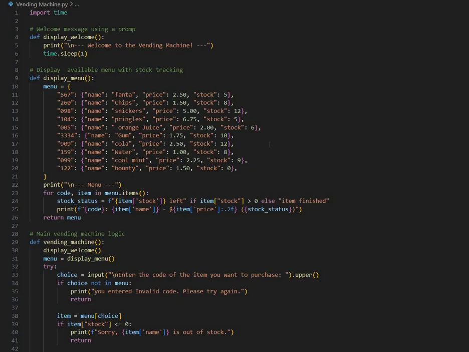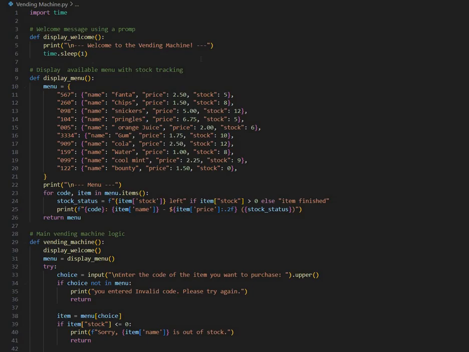The main parts of the code are a welcome message, a menu displaying the item name, price, and stock levels, a core vending machine function that handles purchases, and a loop that allows users to make multiple purchases. The display welcome function displays a welcome message with a short delay, enhancing the user experience. The delay is achieved using the time.sleep function.